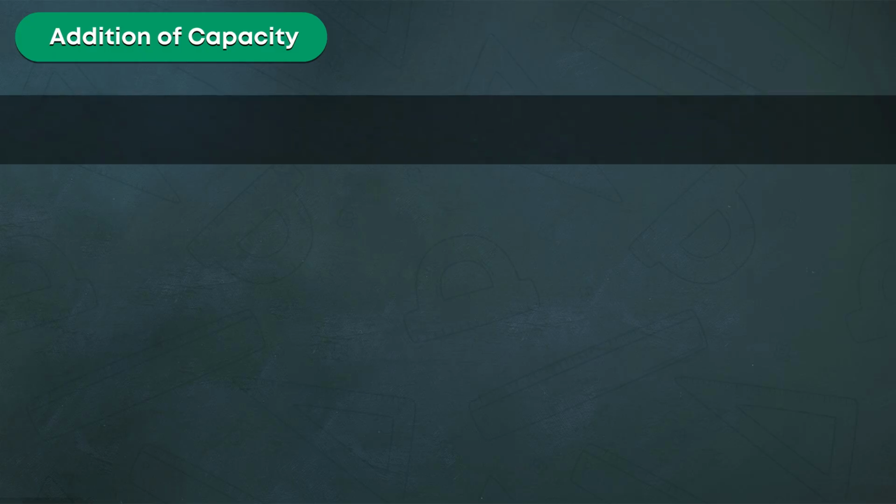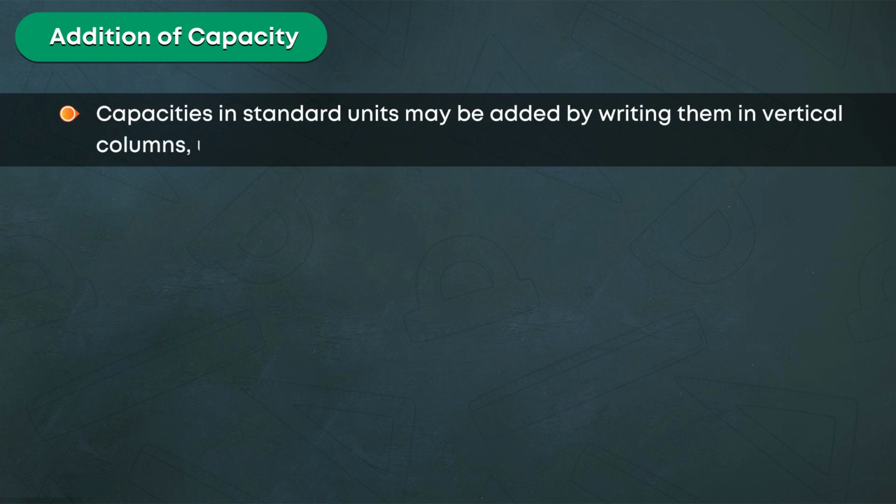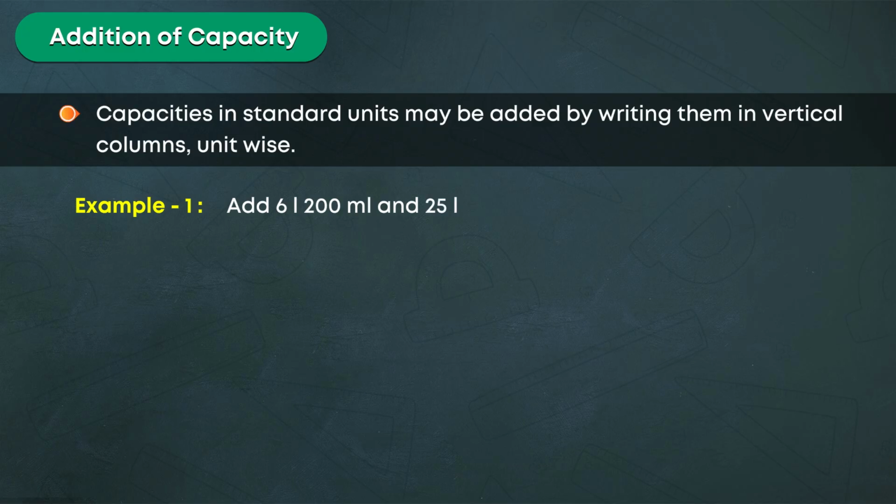Addition of capacity. Capacities in standard units may be added by writing them in vertical columns, unit-wise. Example 1. Add 6 liters, 200 milliliters, and 25 liters, 500 milliliters. Solution.